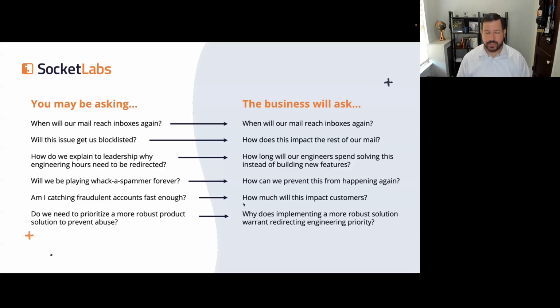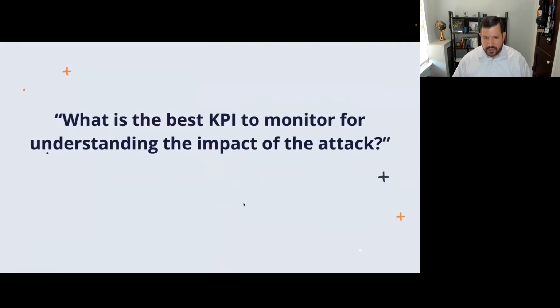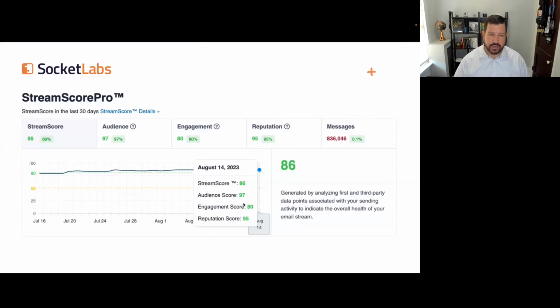What was great was our customer was able to take StreamScore, use that as one of the decision-making KPIs to go to their leadership team and get a change in prioritization of engineering work to be able to build some restrictions into the product to help them address some of the gaps that this bad actor was taking advantage of. So it was really pretty cool. I mean, StreamScore became the best KPI to understand how their mail was impacted by all of these malicious messages.